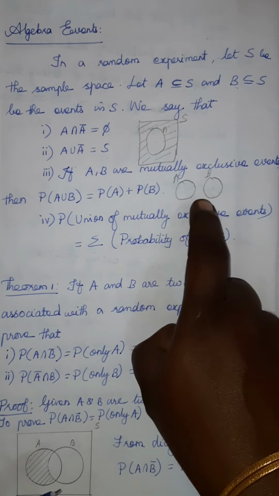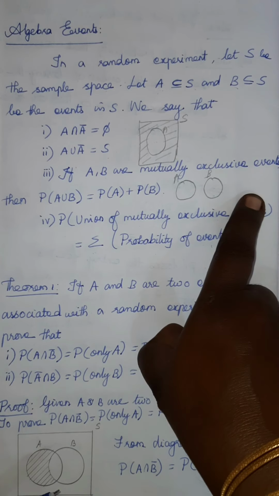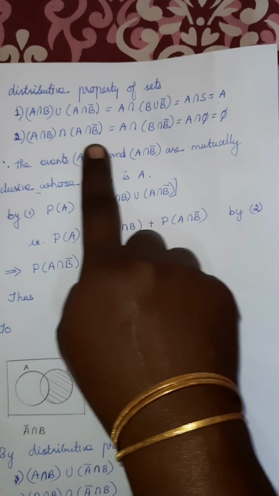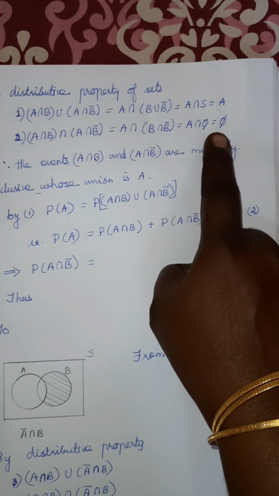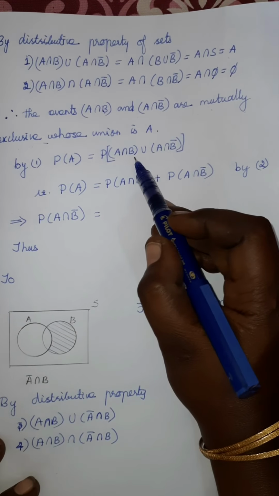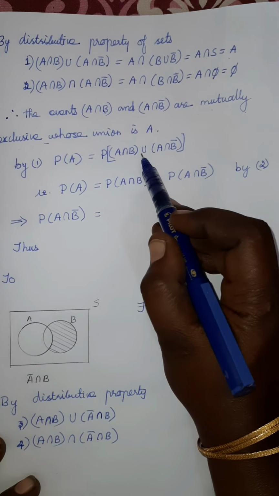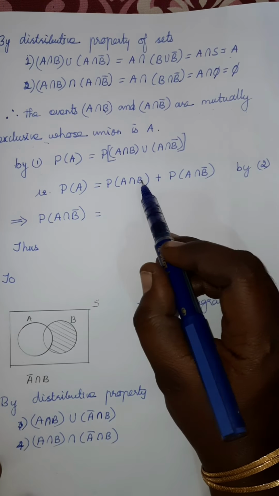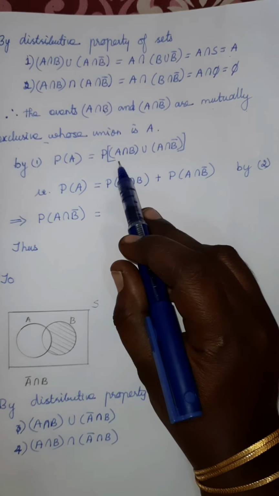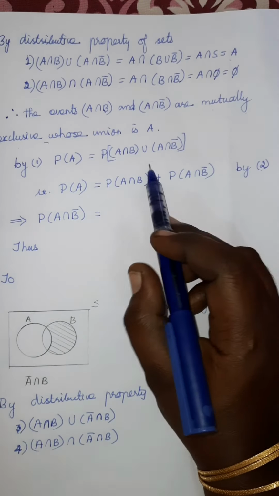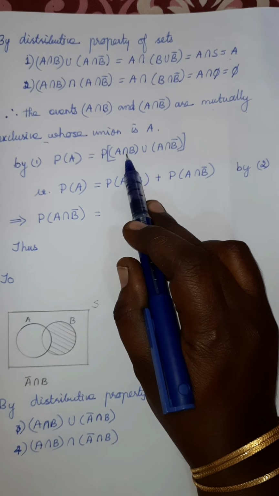Okay, that means there is no common element. Here also we got the two sets are mutually exclusive. So whenever you have this union inside the probability, you can take that separately using that condition. So P of A union B plus P of A intersection B bar. Sorry, not A union B, A intersection B.